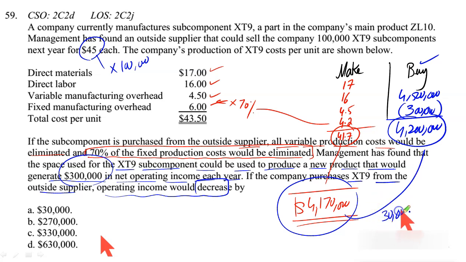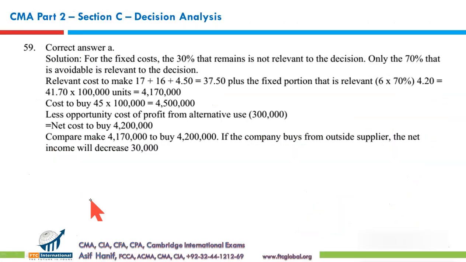It means your cost right now for manufacturing 100,000 units is 4.17 million. If you buy, your cost will go up to 4.2 million. It means you will incur 30,000 extra, which means your operating profit will fall by $30,000. So that makes A the correct option, right?